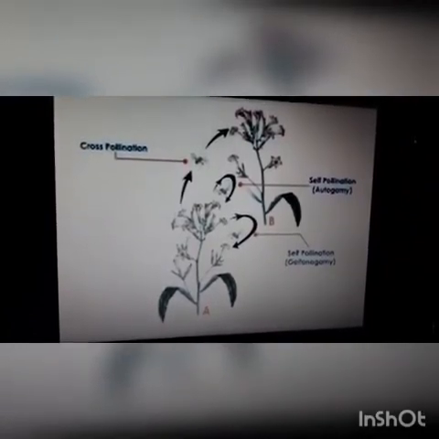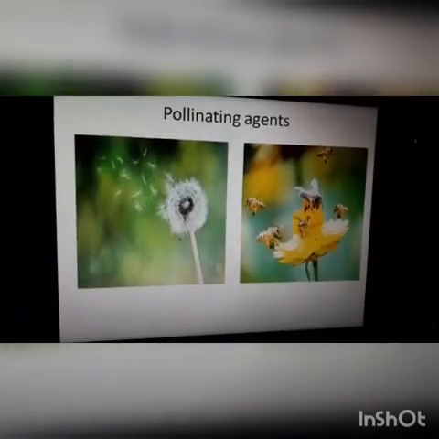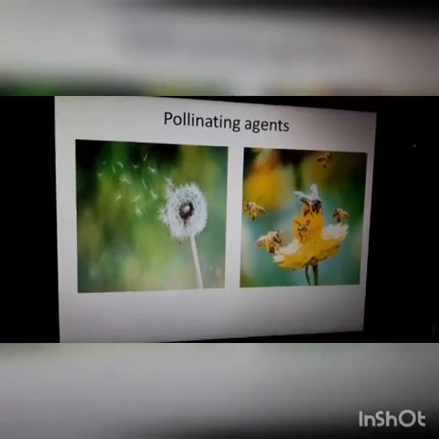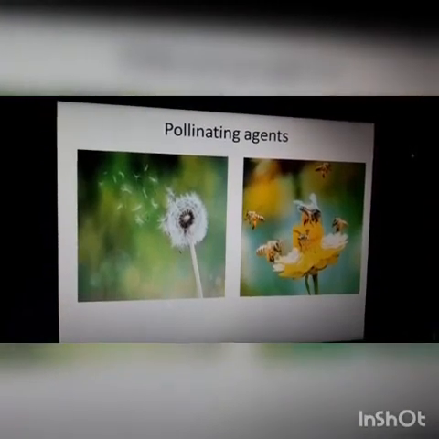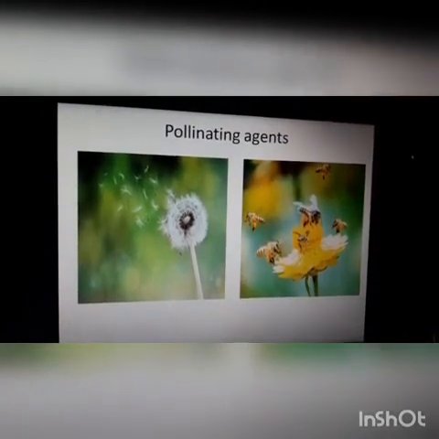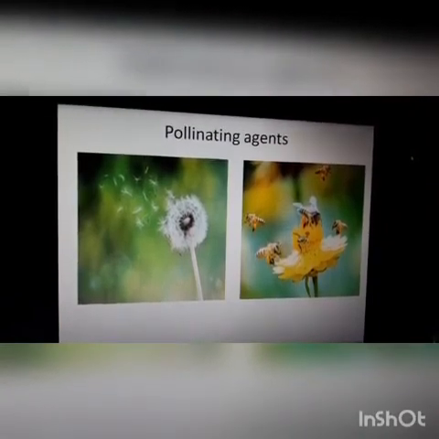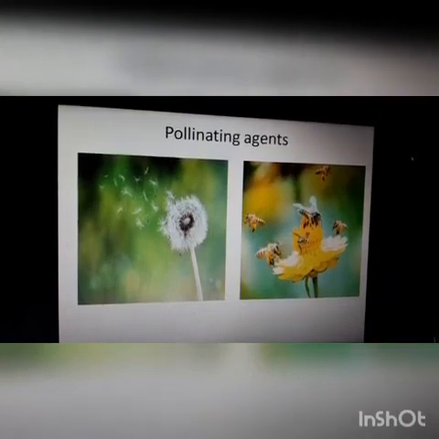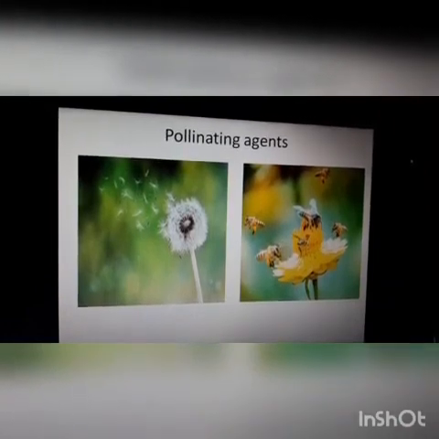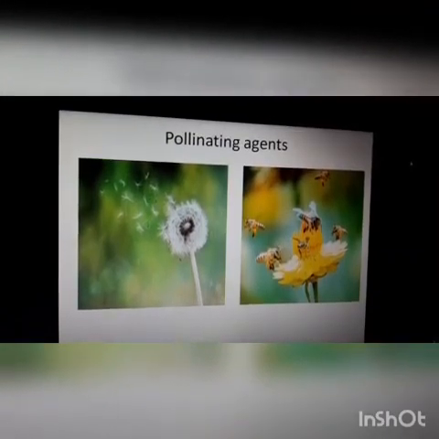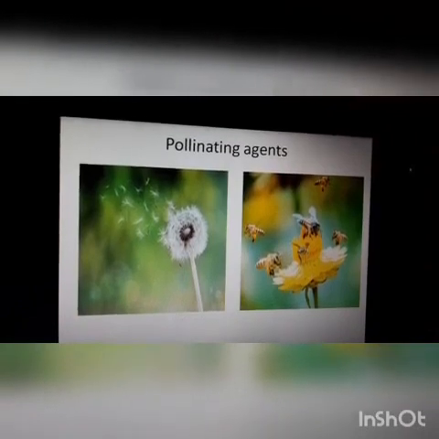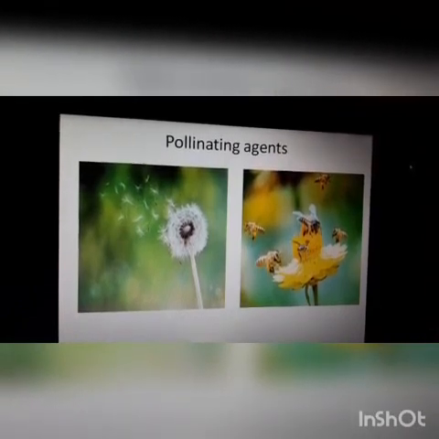This is very simple, right? Next, we are going to discuss pollinating agents. We know that plants use both biotic agents and abiotic agents to achieve pollination. The majority of plants use biotic agents for pollination. Only a small proportion of plants use abiotic agents. Okay, pollen grains coming in contact with the stigma is a chance factor in both wind and water pollination.